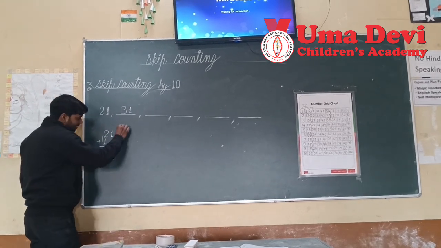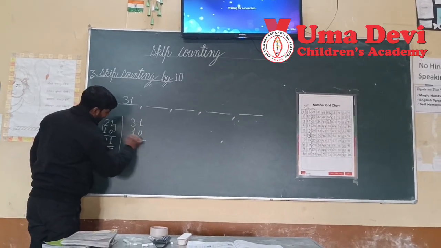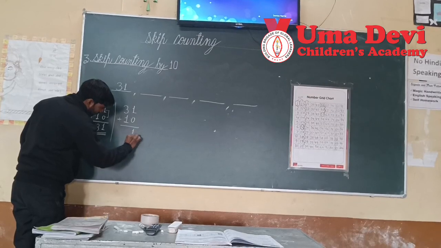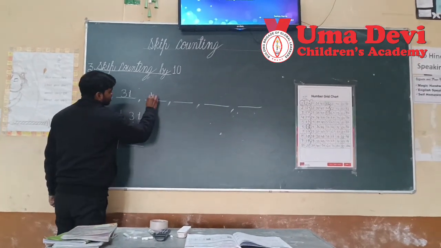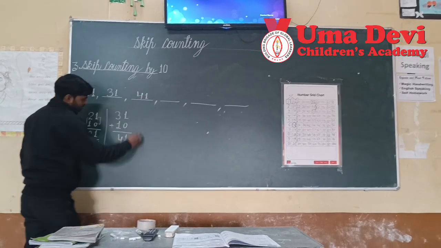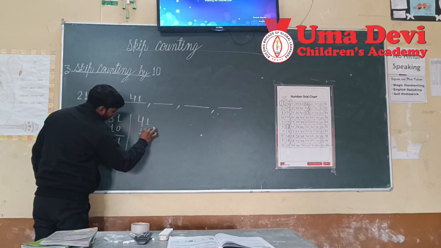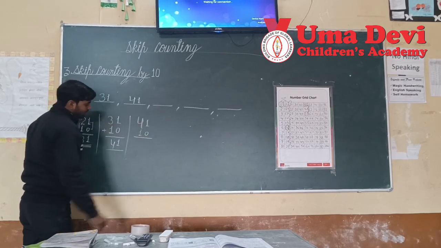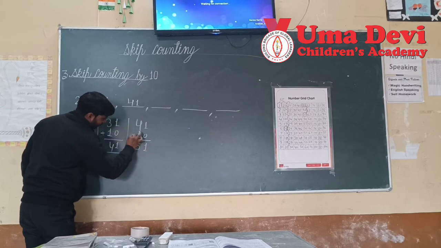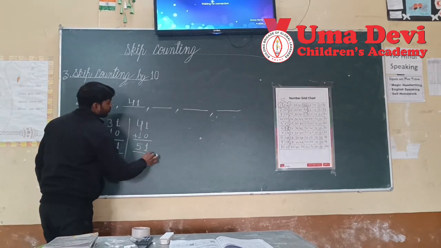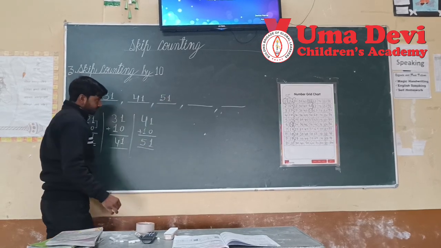When we add 10 to 31, what will we get? We will get 4 in the tens place, means 41. So right here, 41. And if we add 10 to 41, what will come? 51. Right? So we will write 51 here.